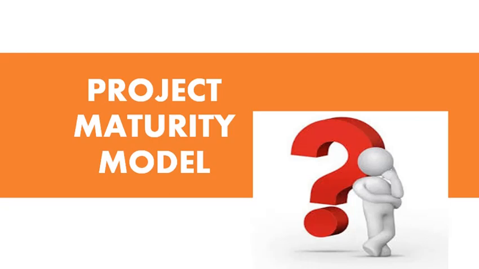So the very first and basic requirement of a project maturity model is identifying the goals and objectives of the company, right? To understand where the company is leading.